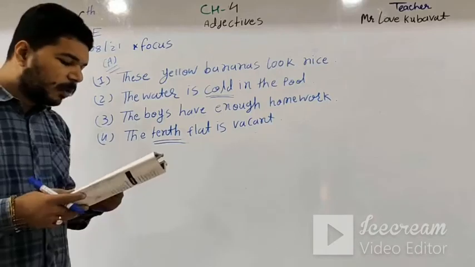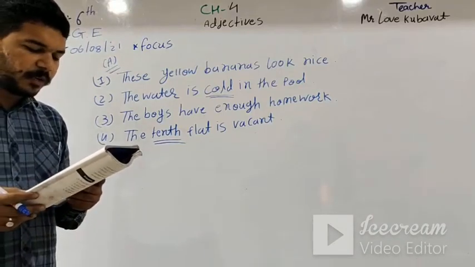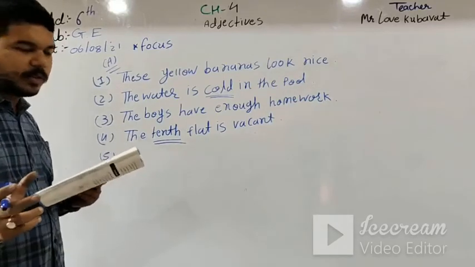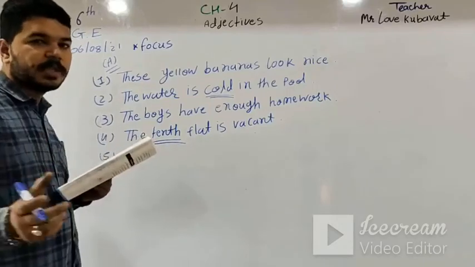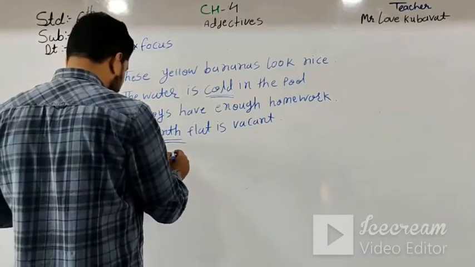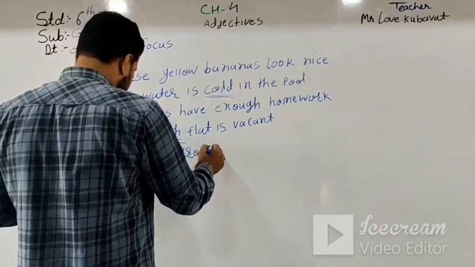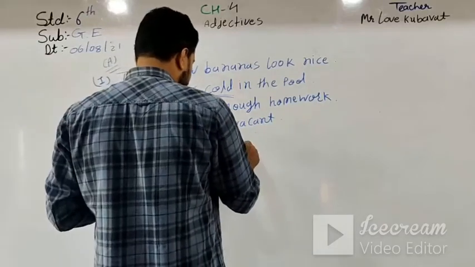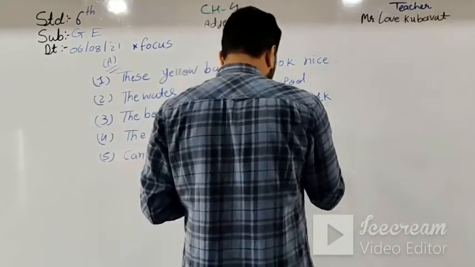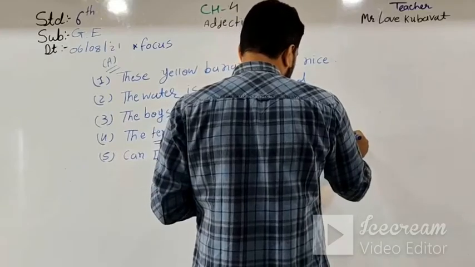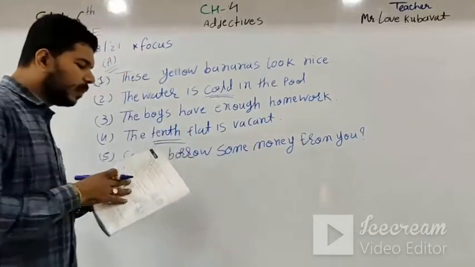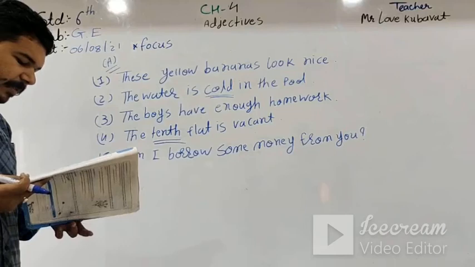And the next one: borrow some, can I money you from. So here this sentence is an interrogative sentence. So first of all, put over here as a permission: can I borrow some money from you? Question mark. So here the word some, what type of adjective is this?